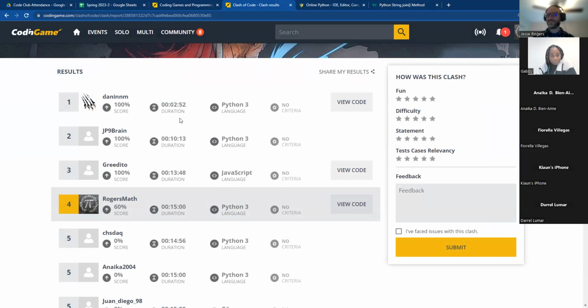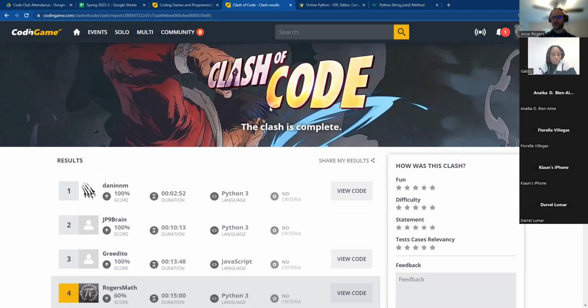So don't compare yourself to how long it takes anybody else. Just learn from what they're doing, because they're showing you ways that are really efficient at solving these problems. And they'll have ideas that you might never have thought of. So it's really cool that we can share with each other over Clash of Code this way. Clash of Code is one of the really great modes of working with CodinGame.